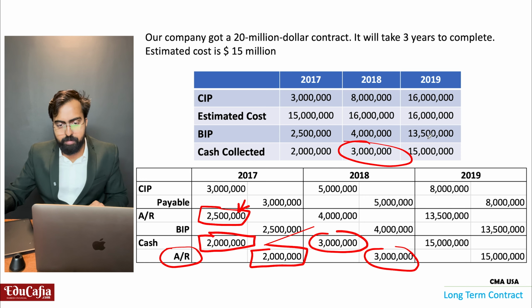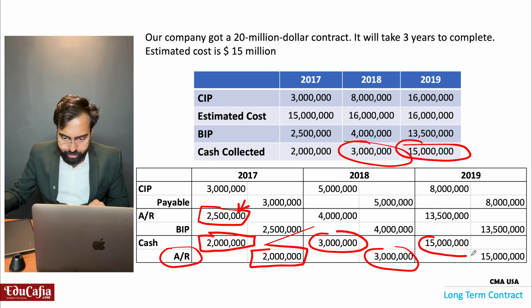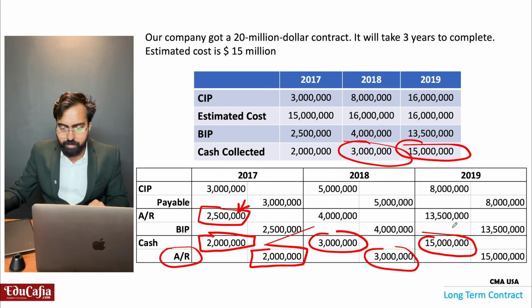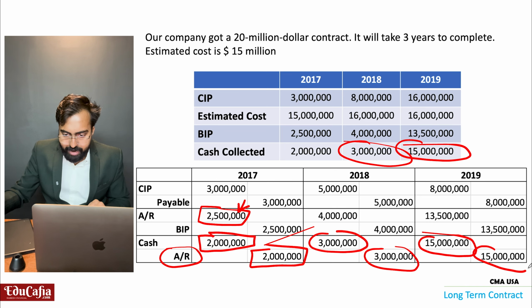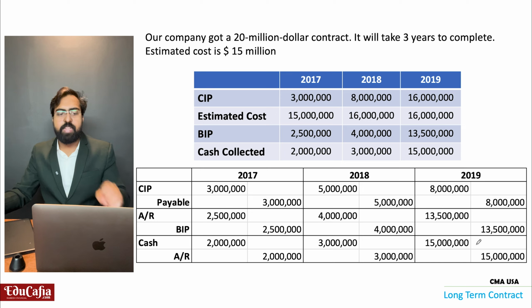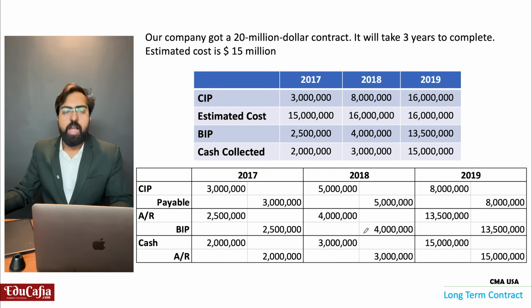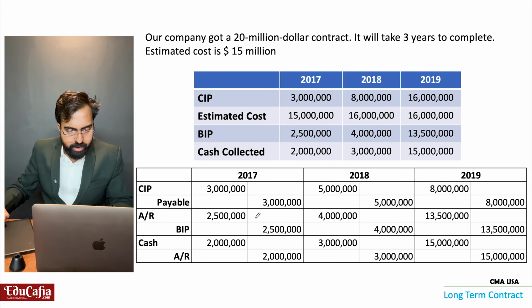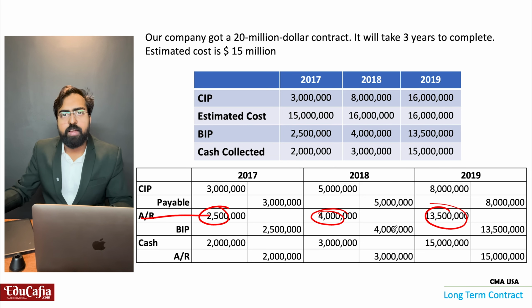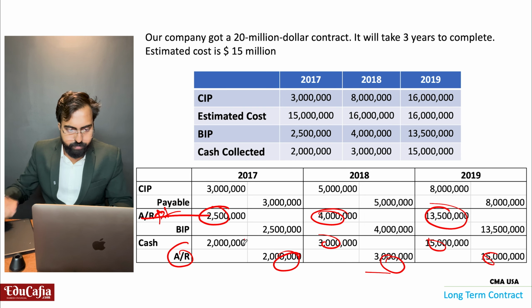Next year I am receiving 15 million cash. That I received cash 15 million debit, and I am crediting accounts receivable 15 million. So these are the journal entries happening in this. Now you can see accounts receivable, this much accounts receivables was there. That was on debit, that's credited here, accounts receivables with the cash.